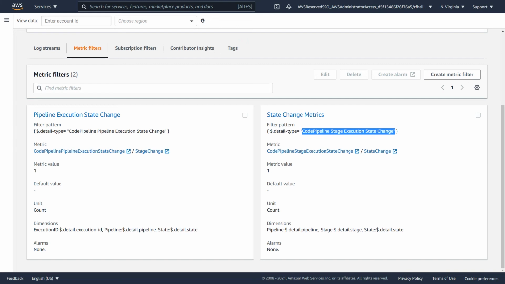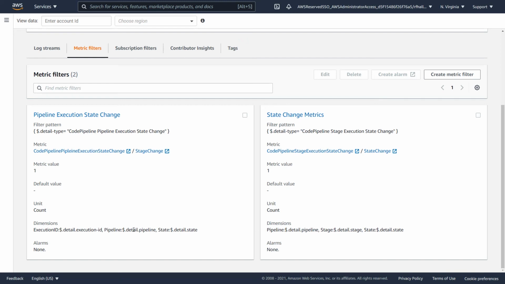What's interesting here is that we're publishing a metric value of 1. We're not counting a default value, we're just using the count. And then from a dimensions perspective, for every unique combination of these fields in that event, in this case the pipeline, the stage, and the state, we publish a distinct and separate metric, meaning that for different pipelines, different stages, and different states, new metrics will be added, and then we can start counting that over time.